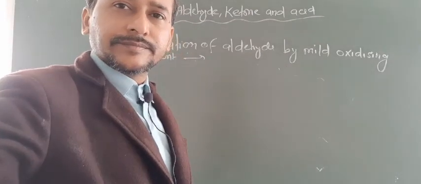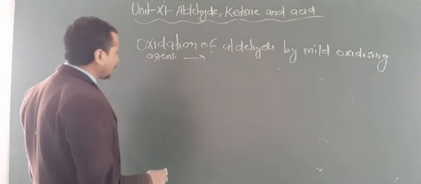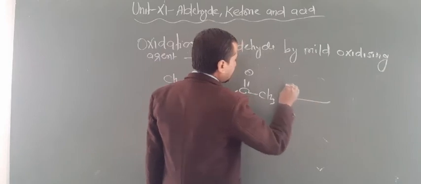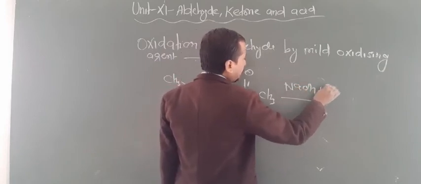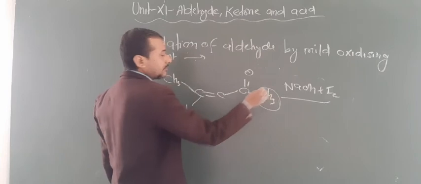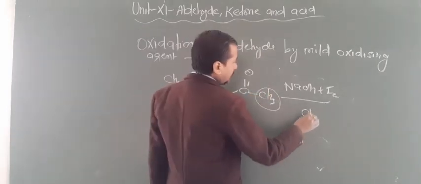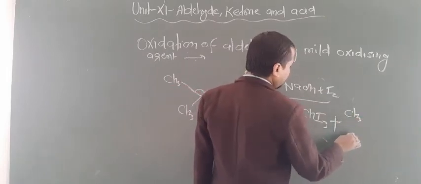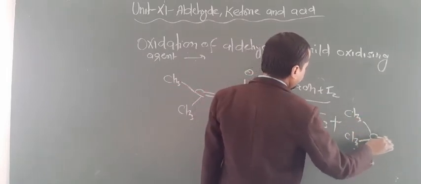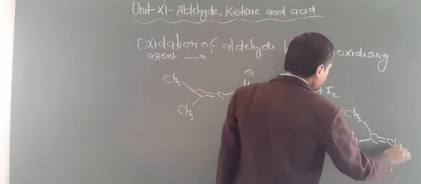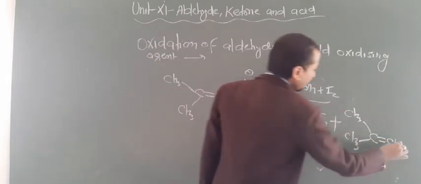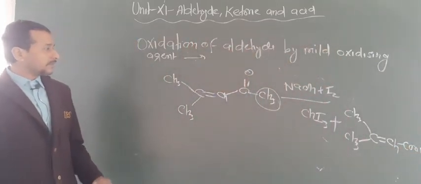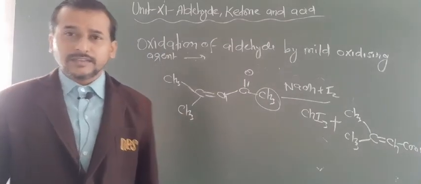Look here. Again, NaOH plus I2, you have to change only this into CHI3, so this will change into CHI3 plus, now the rest of the things are the same, that means no change in the double bond here, dear students. CH, you can add the CH also, and now this COONa. So by this way you can change ketones into iodoform. Thank you dear students.